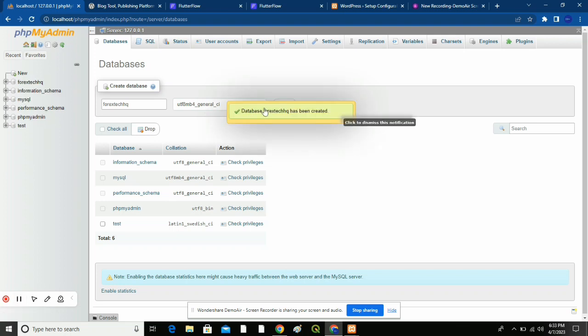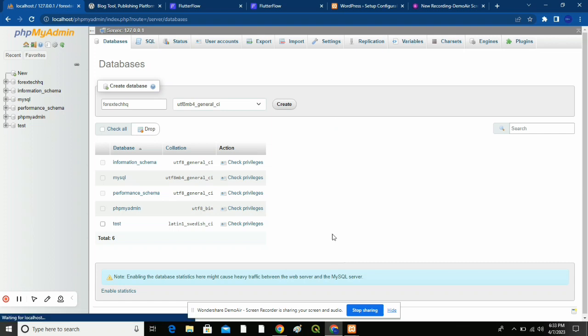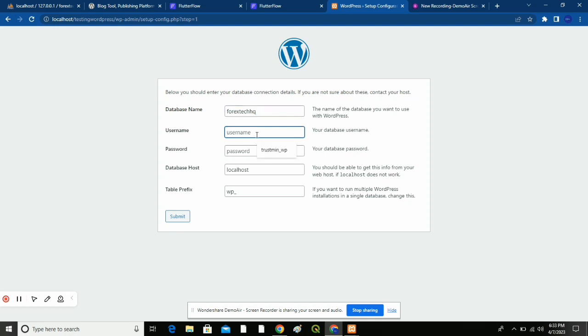Now you see it has been created. Alright. Now you go back to your WordPress setup. Your username, just type root, leave the password, leave the database host, leave the rest, just click on submit.